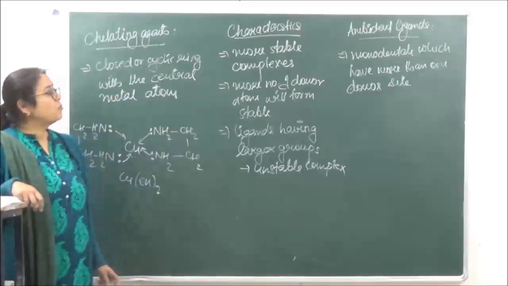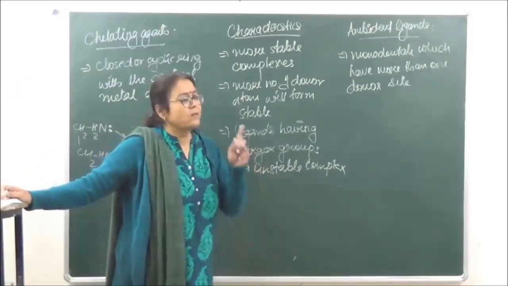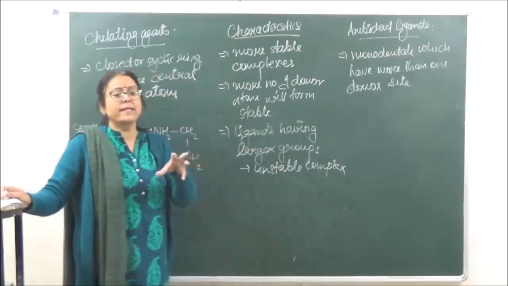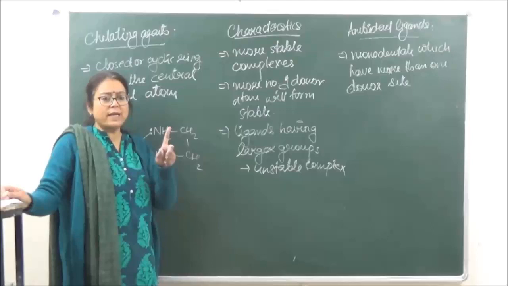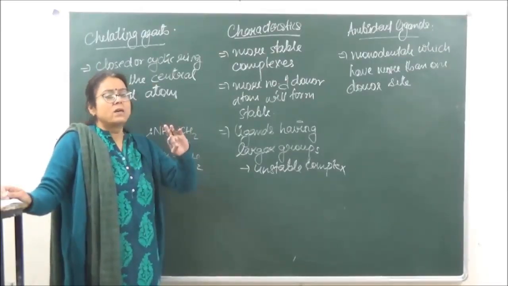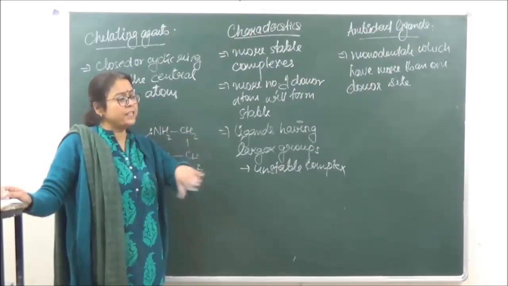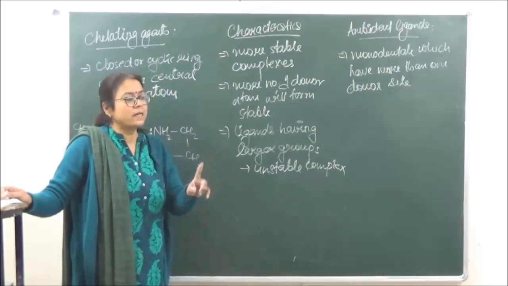Which means that they are going to be monodentate and donate only one donor atom to the central metal atom, but they have two donor sites, so they can donate either through one or through the second. But they are monodentate ligands.